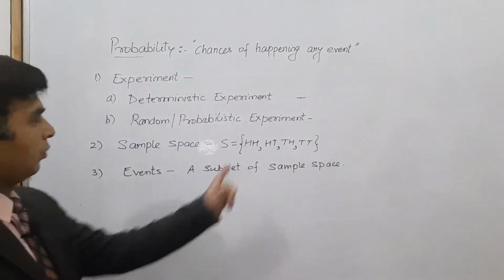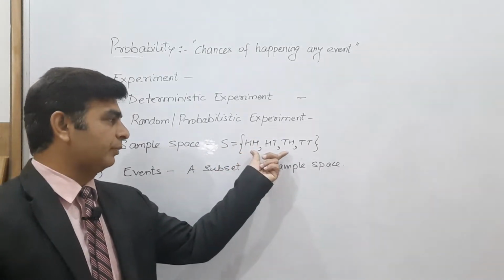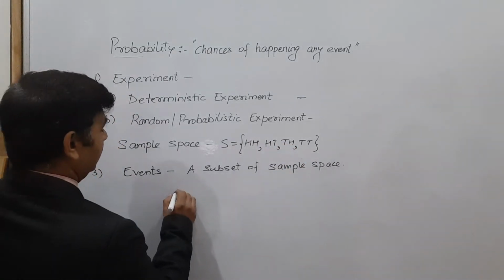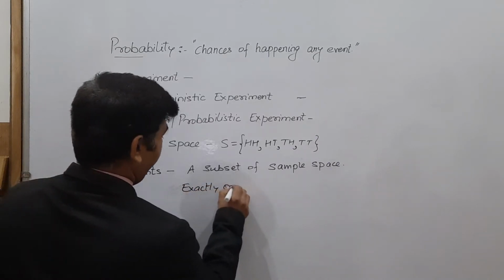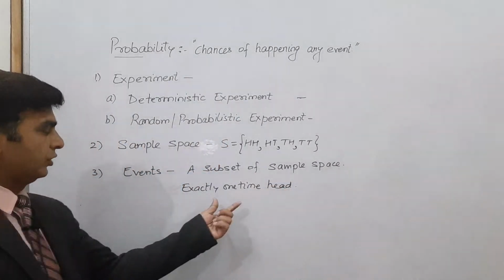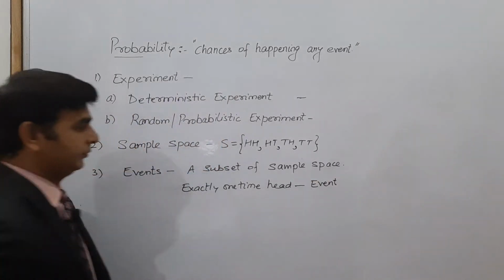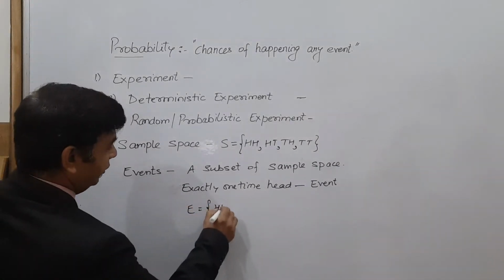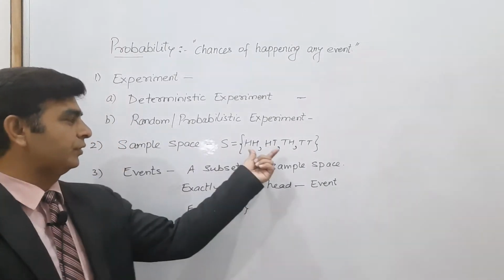Like an example, a coin is tossed 2 times. Let's say this is the coin. Whenever a coin is tossed 2 times, the sample space will be head head, head tail, tail head, and tail tail. But you want exactly one time head only. You need exactly one time head. So this will be the event. This is known as your event to get exactly one time head, and it will have the elements head tail or tail head. So these are the two favorable outcomes, and you can see this is a subset of the sample space.